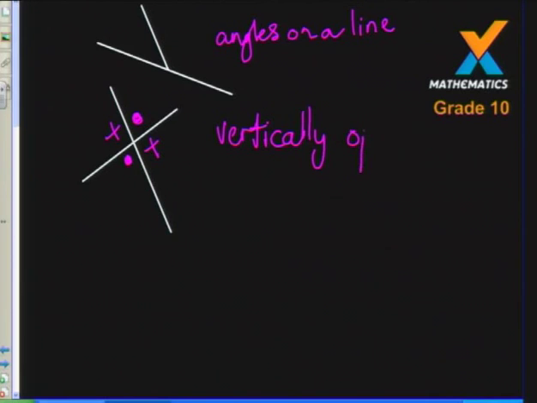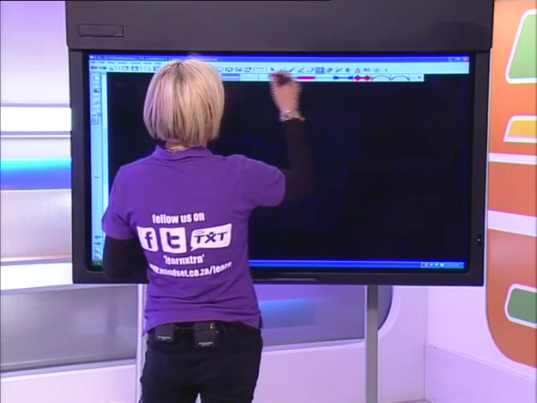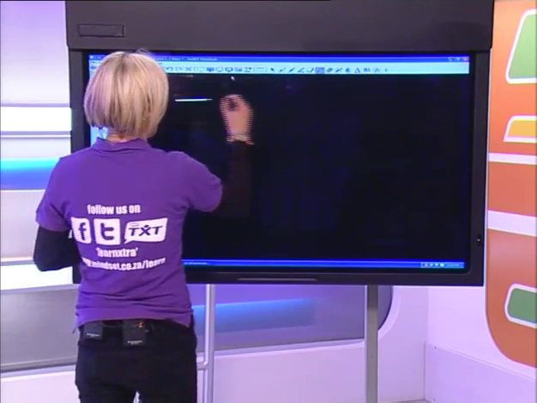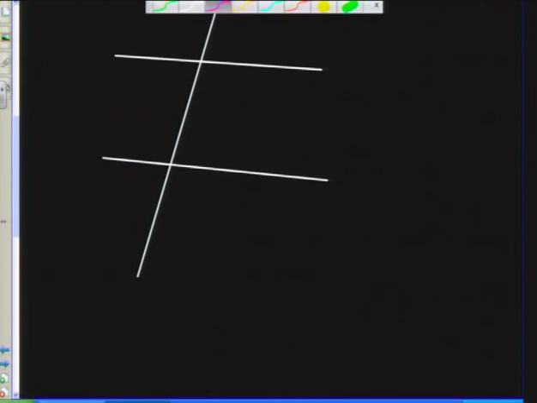Vertically opposite angles, right. Then quickly, let's look at some of the properties of parallel lines that you should know about. If we have a scenario such as this one, where I've drawn one line and another line, and I know that these two lines are parallel to each other, there are certain things that I can look at.